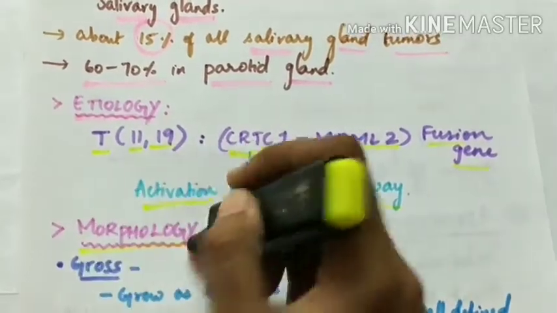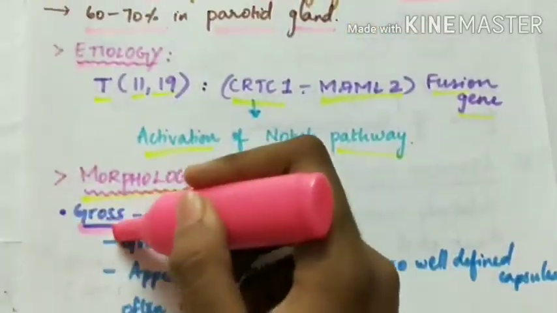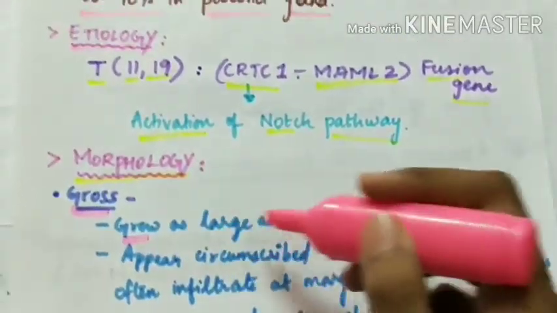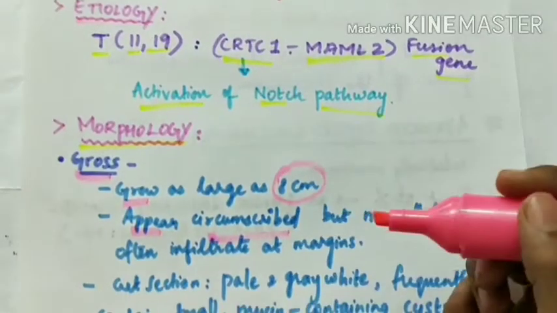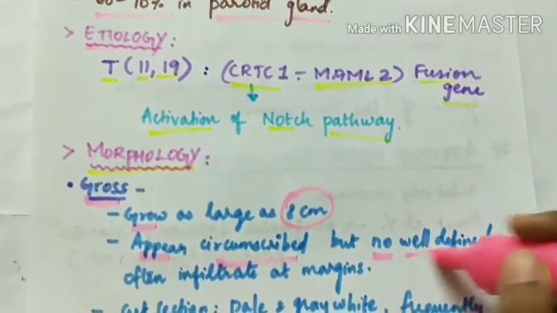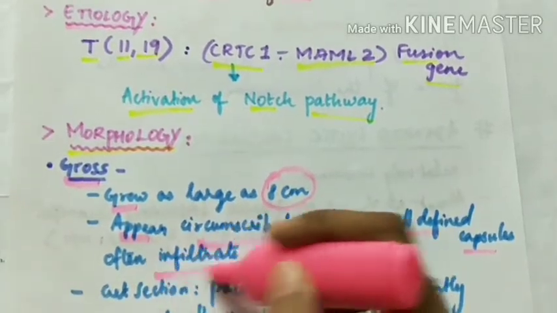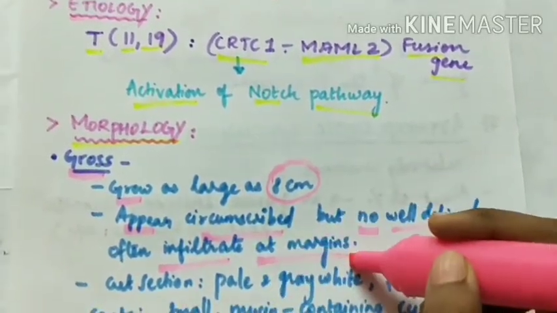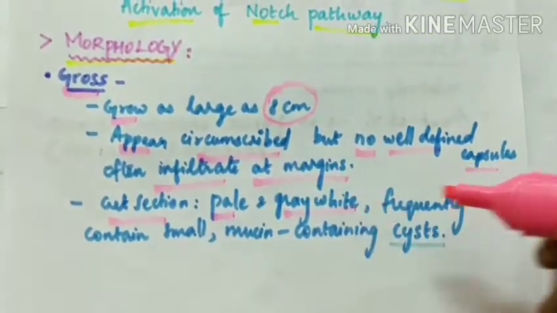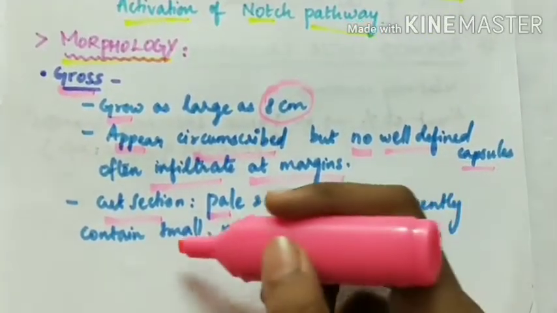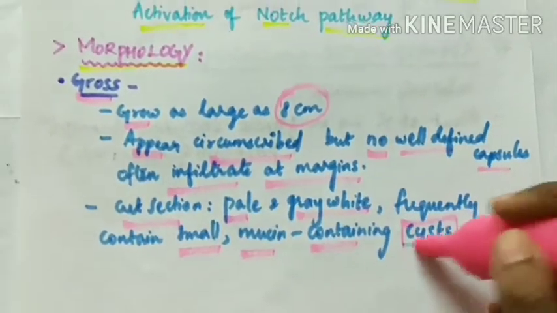Next is morphology of mucoepidermoid carcinoma. Grossly, it can grow as large as 8 cm. It appears circumscribed, but it has no well-defined capsule as it is malignant, and often it infiltrates at its margins. The cut section appears pale and grey-white, and it frequently contains small mucin-containing cysts.